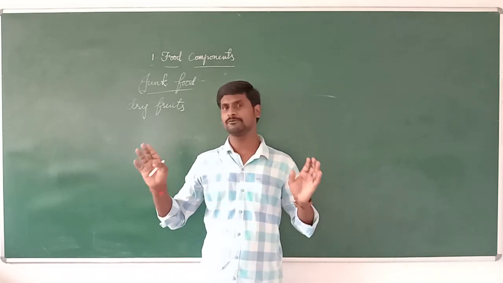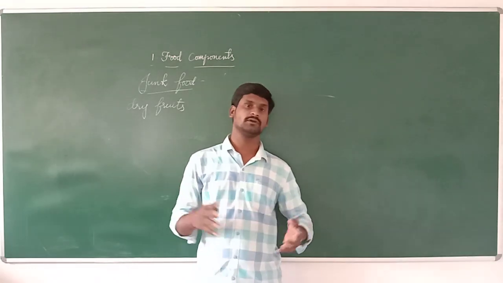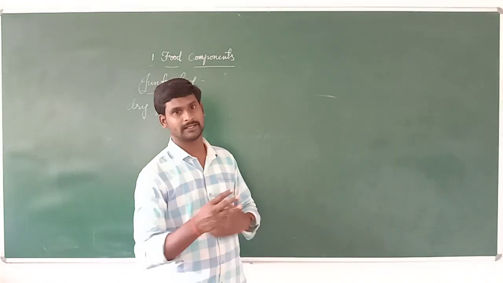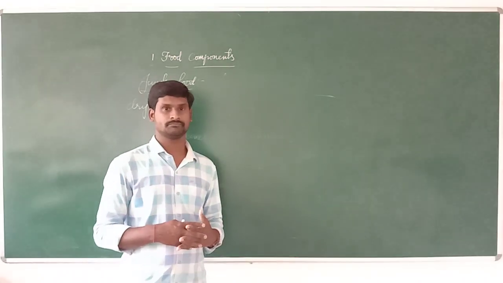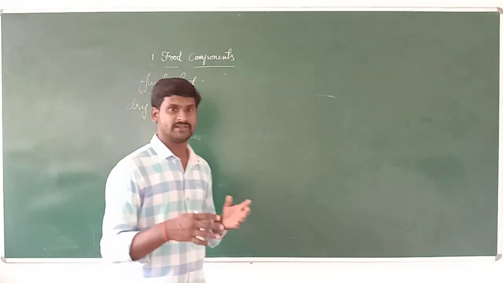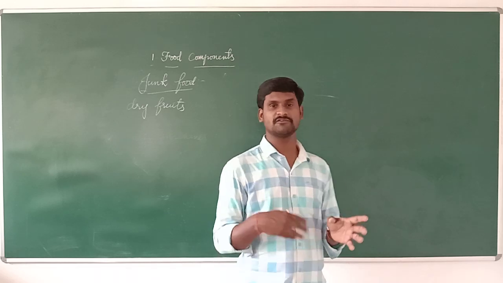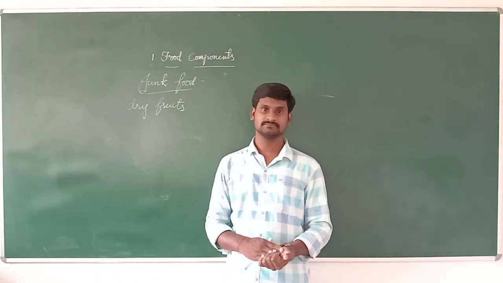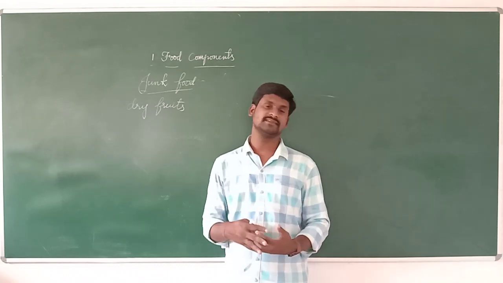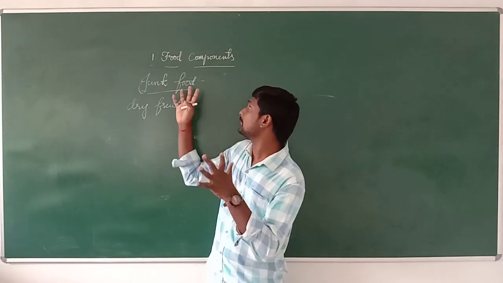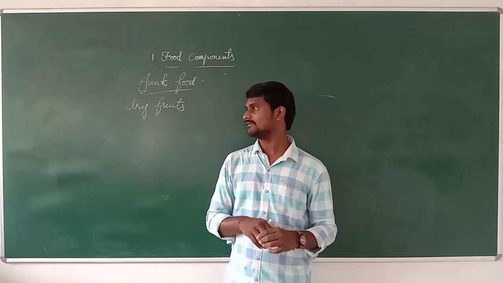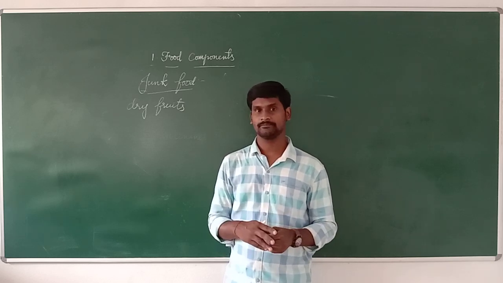These types of food items are rich in nutrients. We should take that type of food frequently. If you take these food items frequently, it can help to avoid diseases. So these types of food components are very essential to our body.